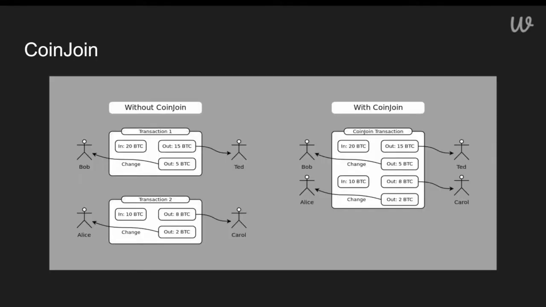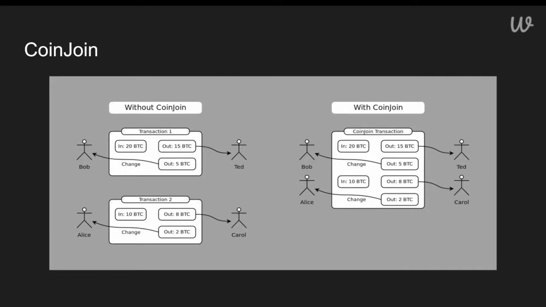So the first example we can look at is a coin join, which is a type of transaction that exists on Bitcoin or any UTXO-based blockchain. Without coin join, we might have a system where there's 4 people, Alice, Bob, Carol, and Ted, and they want to send transactions between each other. Separately, these transactions would be public on the Bitcoin blockchain. The output amounts would be public, the change amounts would be public, and so on.